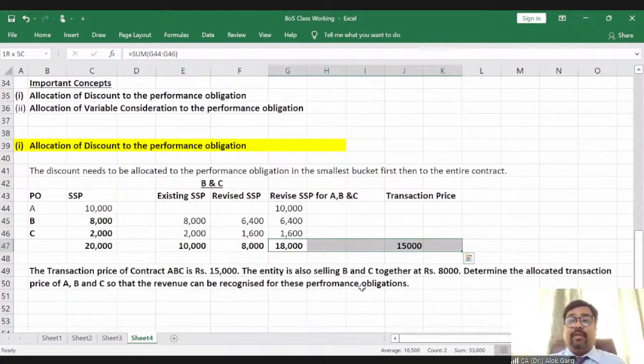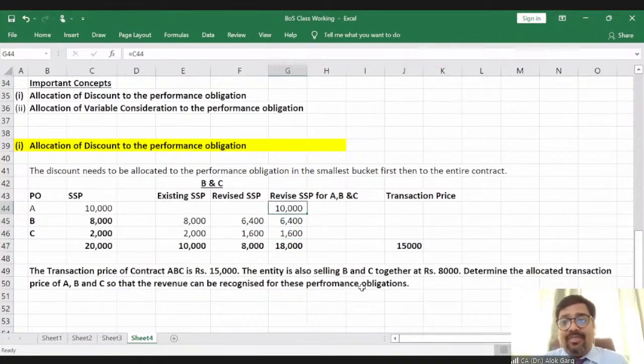Now I need to allocate a discount of rupees 3,000 into A, B, and C on the basis of the revised SSP, in the ratio of 100 is to 64 is to 16, right? In the ratio of the revised standalone selling price of A, B, and C. So it is pretty simple. If in the question there was a discount element.